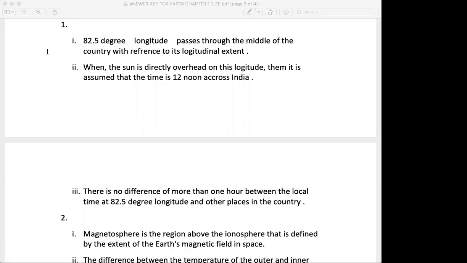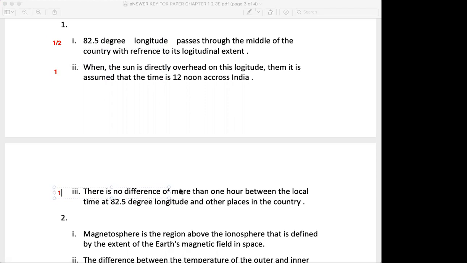Out of 2.5 marks, students, half mark is for the first point, for writing 82.5° east longitude passes through the middle of the country. 1 mark you will give for the second point, and 1 mark you will give for writing the third point. That's the way you will divide the 2.5 amongst the 3 points.